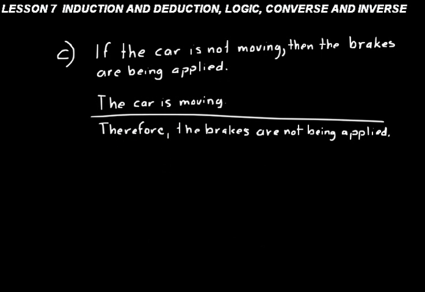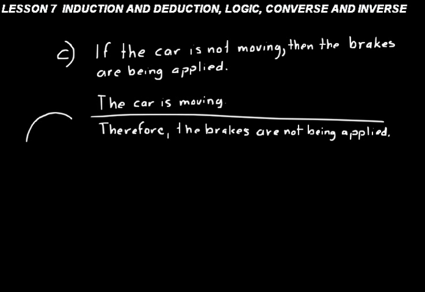Let's solve a syllogism using the contrapositive method here. Look at this one. It says if the car is not moving, then the brakes are being applied. The minor premise is the car is moving. Therefore, the brakes are not being applied. Well, just think about it. Switch that major premise around. Let's just think about it in our head. If the brakes are not being applied, then the car is moving.